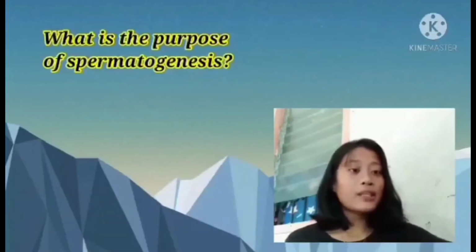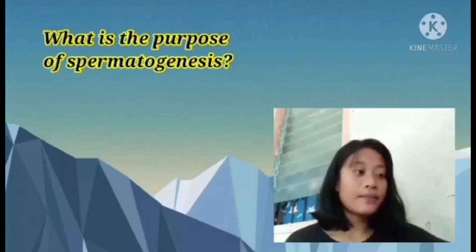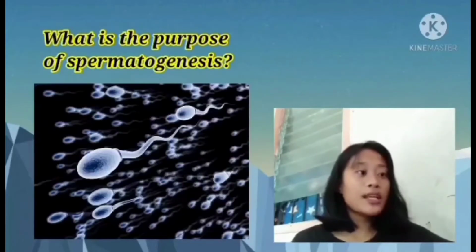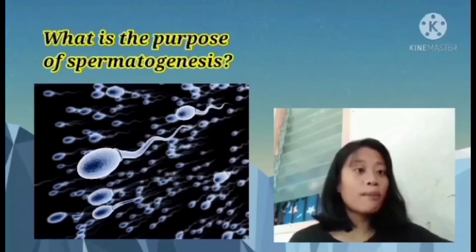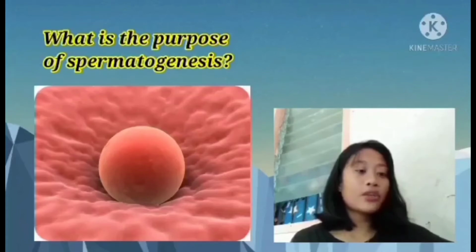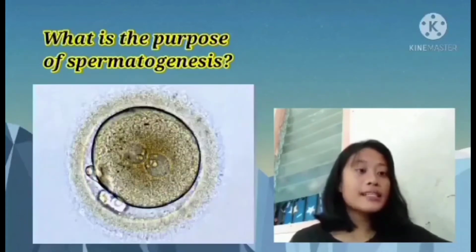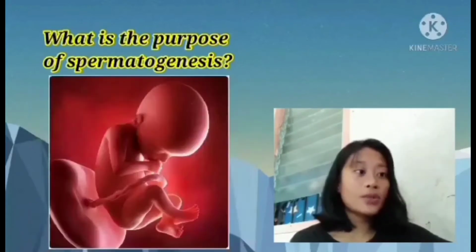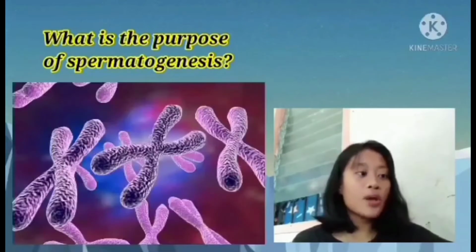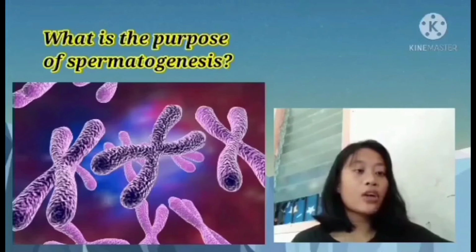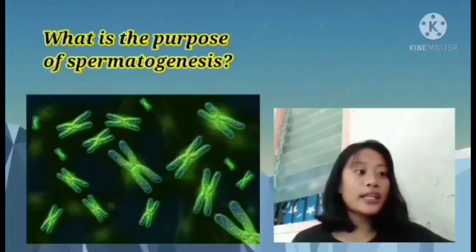So now, what is the purpose of spermatogenesis? The process of spermatogenesis occurs to create mature male gametes, which then fertilize female gametes to create a zygote, a single-celled organism. This results in cell division and multiplication to create a fetus. For a healthy offspring, the number of chromosomes must be maintained properly across the body, as failure can lead to some abnormalities.